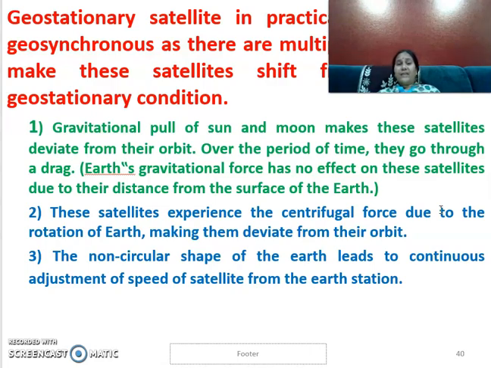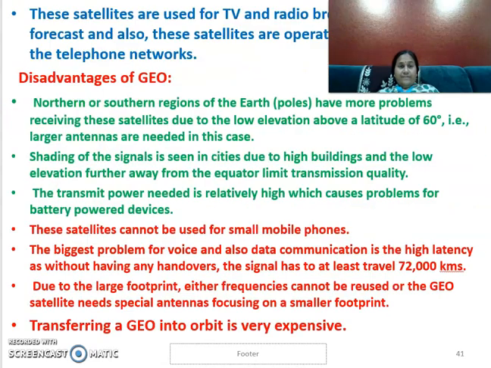And the satellite may not rotate in a perfectly circular fashion, because the Earth is not a perfect circle; the Earth has a different shape. Because of these imperfections in the Earth, there is a chance that the speed or the location of the satellite needs to be adjusted. So these are the problems with the geostationary satellite.